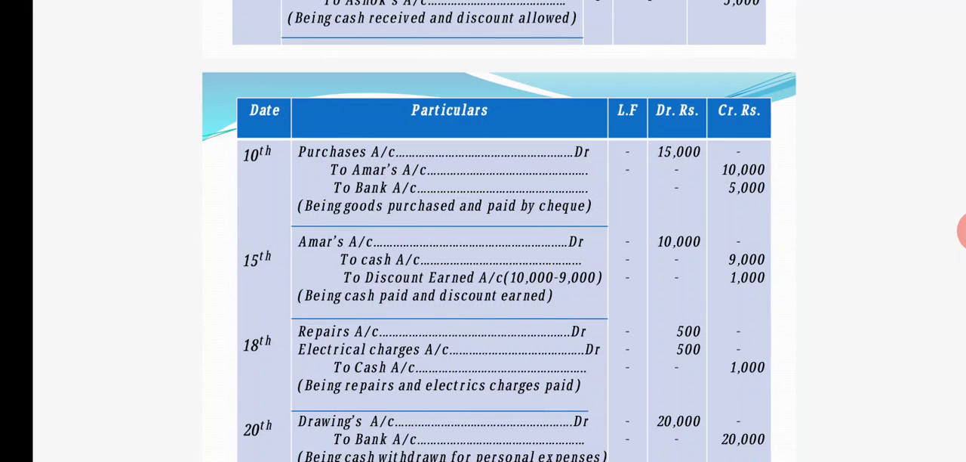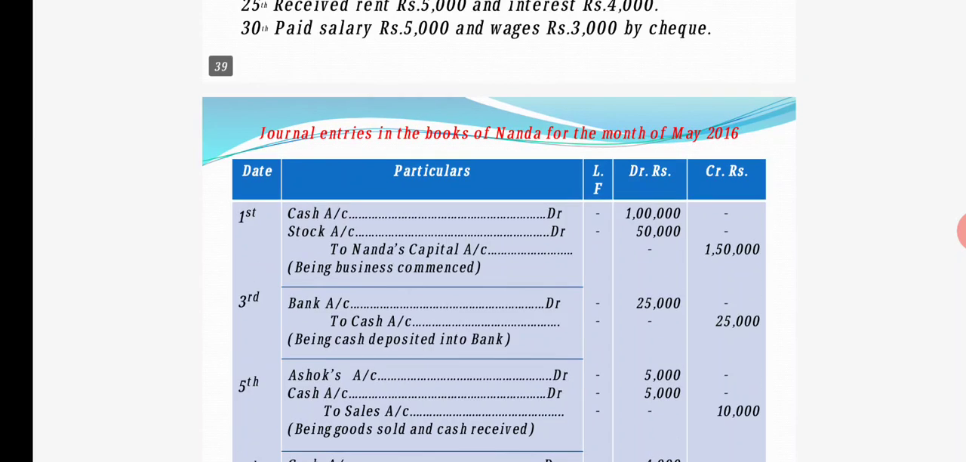Okay, Amar's account debit 10,000 we should pay, but to cash how much we are paying? 9,000 rupees, and how much we have earned the discount here? 1,000. So to discount earned 1,000 rupees, and narration being cash paid and discount earned.